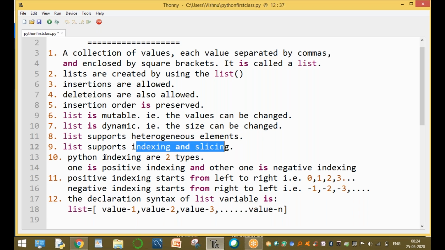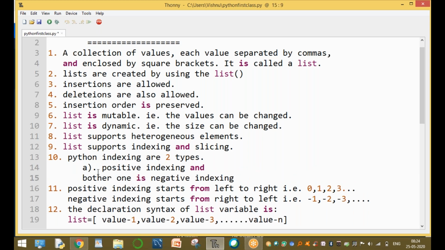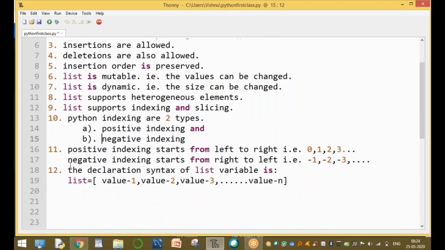So what is indexing? One by one I will explain. Indexing is of 2 types: positive and negative. The positive indexing supports the values 0, 1, 2, 3, 4. Negative indexing starts with the value -1, -2. This is the complete declaration of the syntax.